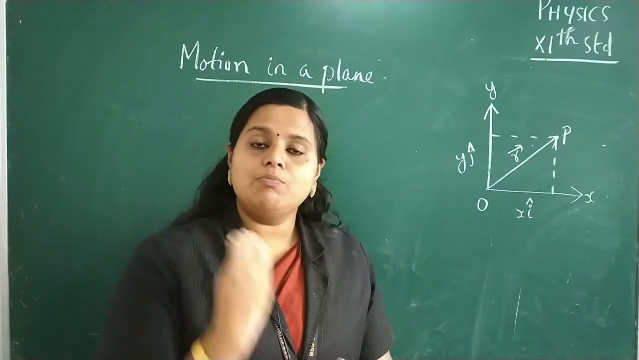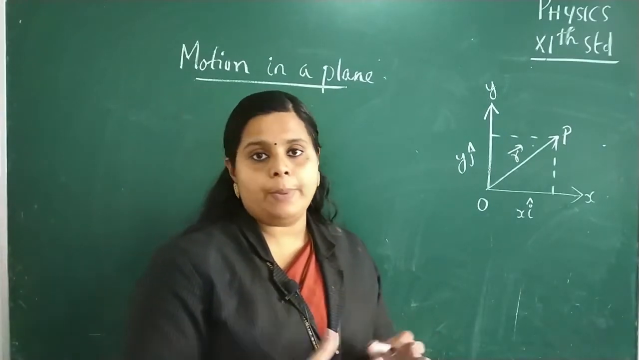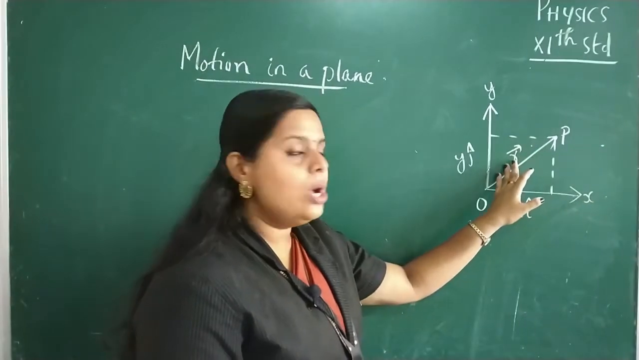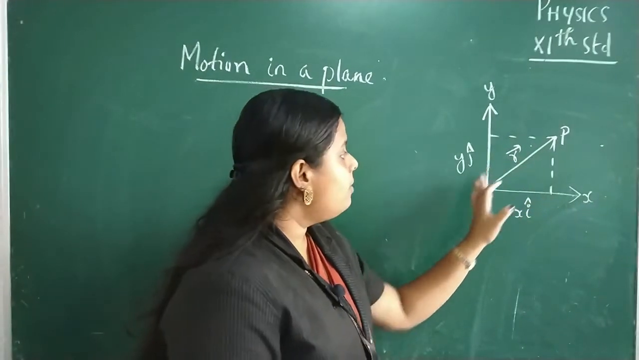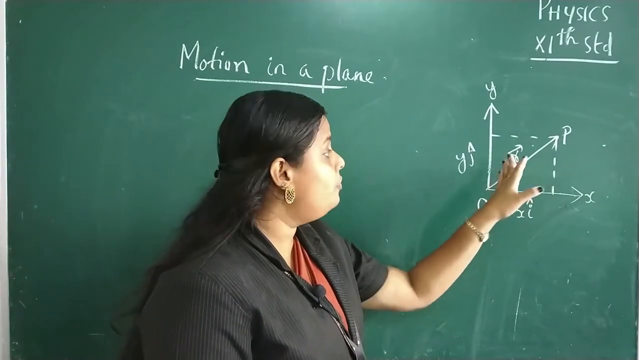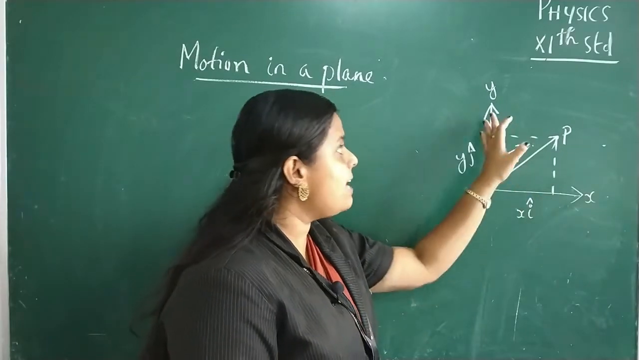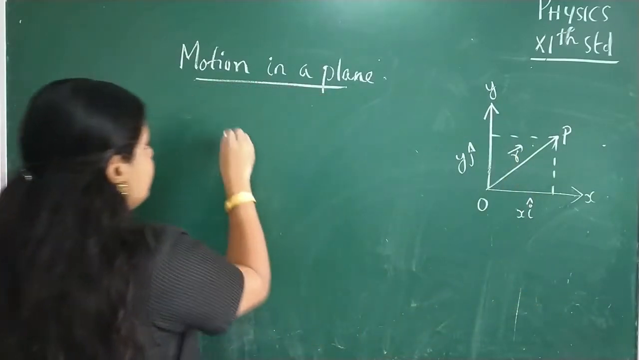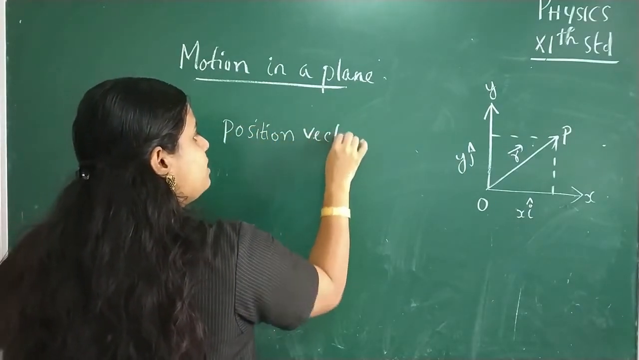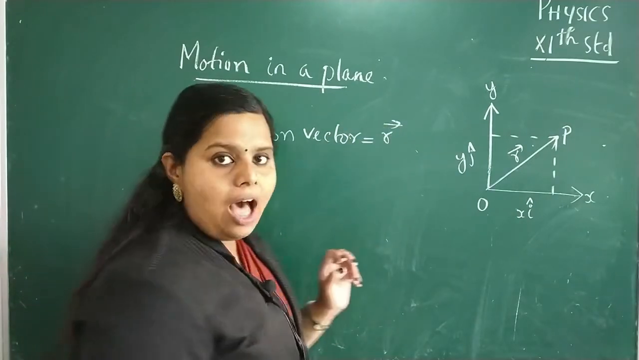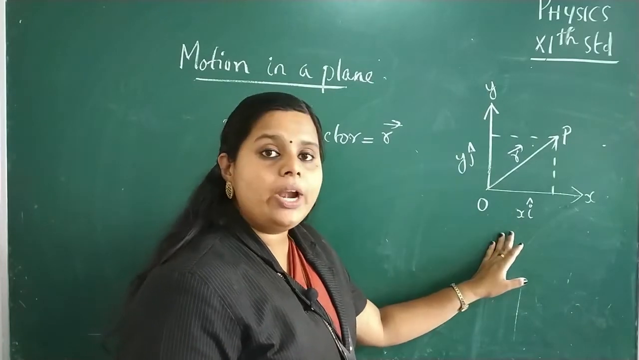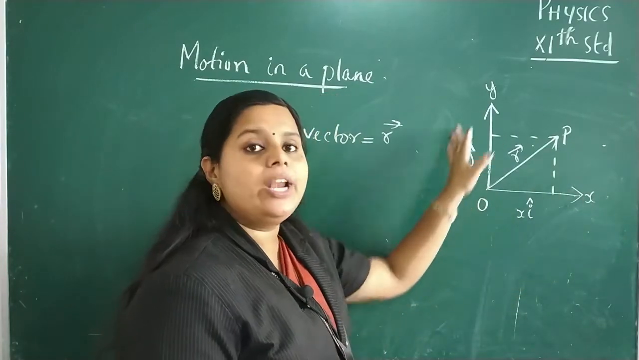Listen children, now let's discuss more about this motion in a plane. So here we have a position vector OP that is equal to vector R. R is the position vector and here X and Y are the components of this position vector R along X and Y axis respectively. So here the position vector which is given in this diagram is vector R and its components are X and Y, and X is the component along the X axis, Y is the component along Y axis.